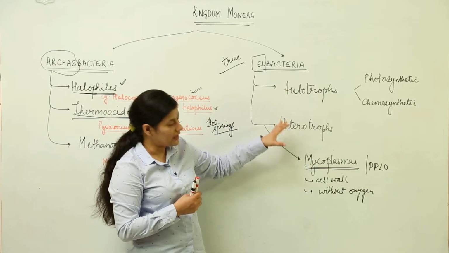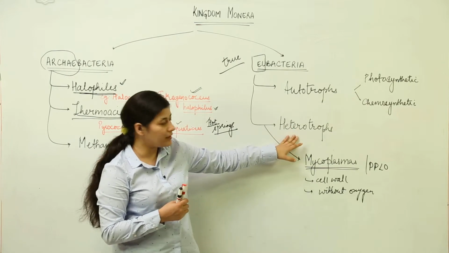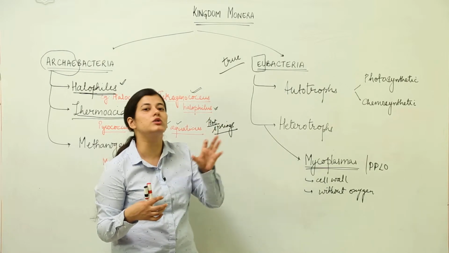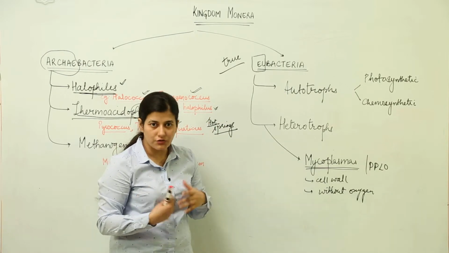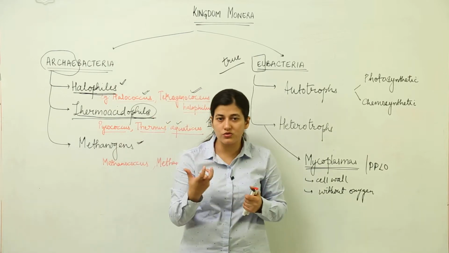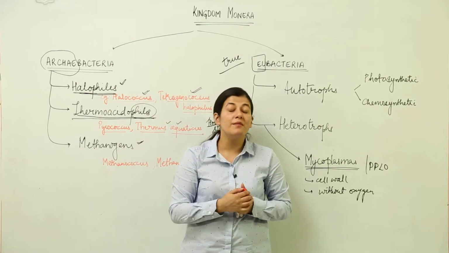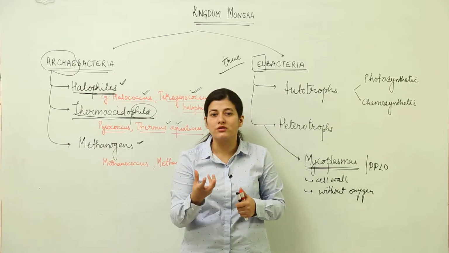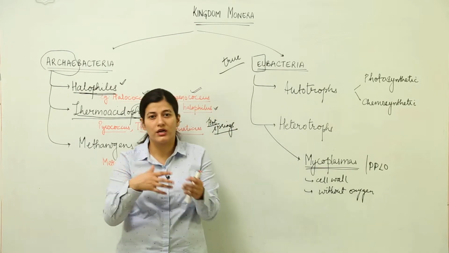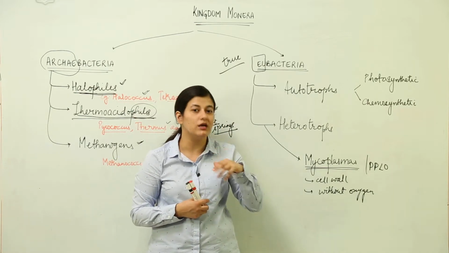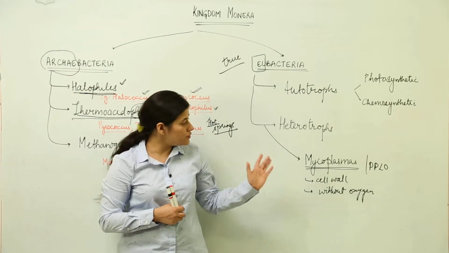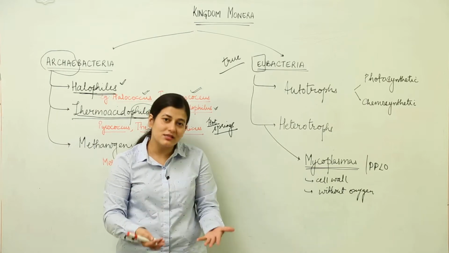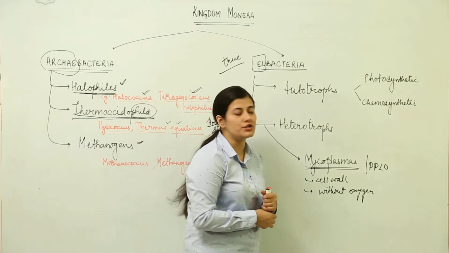Coming to the main classification, these bacteria can come under heterotrophs, and heterotrophs would be those bacteria which are going to be dependent on some other organism for their nutritional requirements. They could either be holozoic, consuming the organism directly, but you can make it out that because this bacteria is so small and it is prokaryotic, how can it devour some other organism? All it can do is consume other bacteria, but that is also not a clear-cut case. What we have in these cases is that they are going to be pathogenic, depending on somebody else's efforts for nutritional procurement.